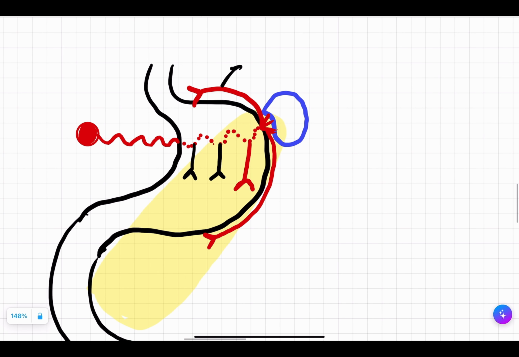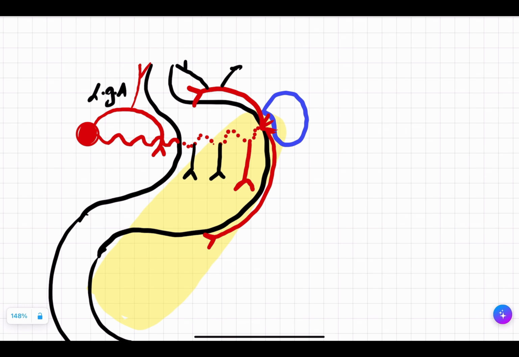Another branch of your celiac trunk is left gastric artery. Coming on to the lesser curvature of the stomach. This left gastric artery is going to give rise to some esophageal branches to your esophagus. Got it? This also short gastric artery will also give some branches to your esophagus. Got it? So this is your left gastric artery.